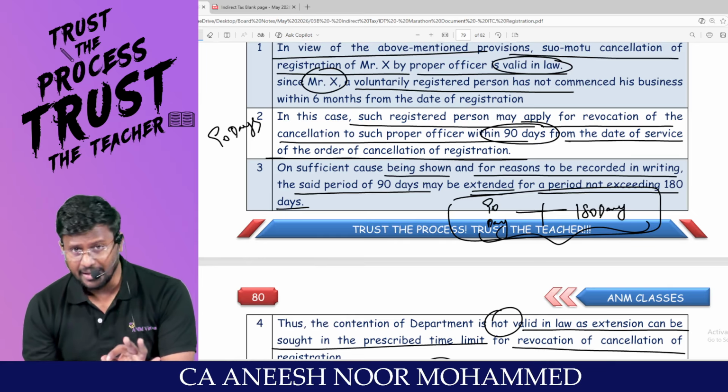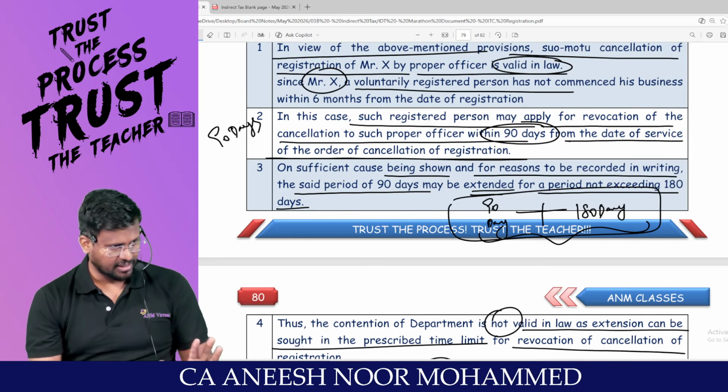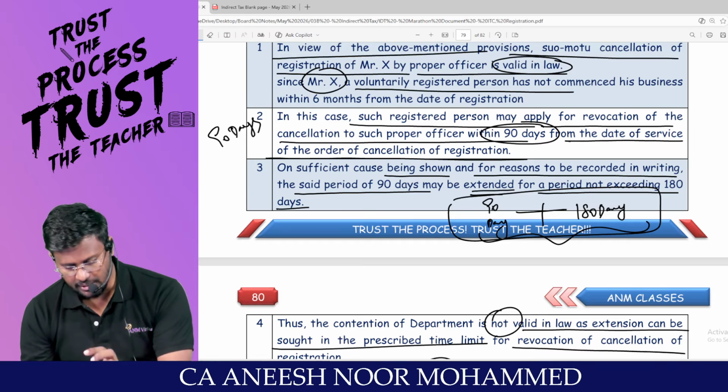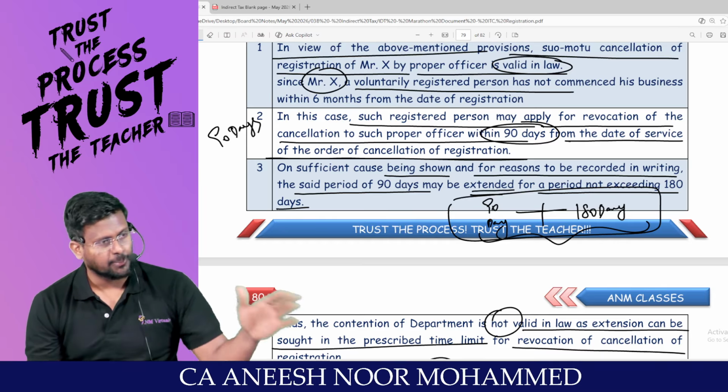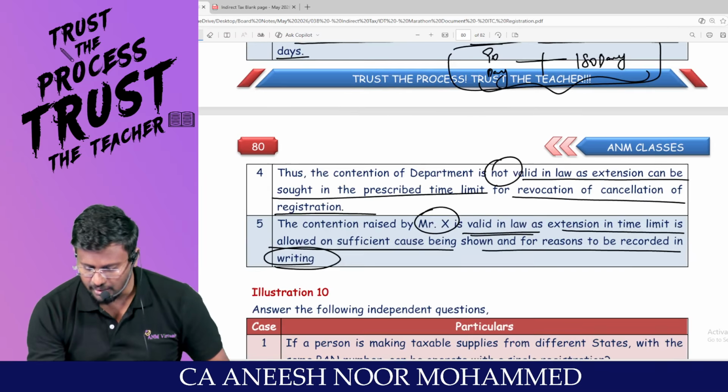That means it is not 90 plus 180. Please don't understand it like that. Sir, original period of 90 days plus it can be extended up to 180 days. That means another 90 you will be getting.